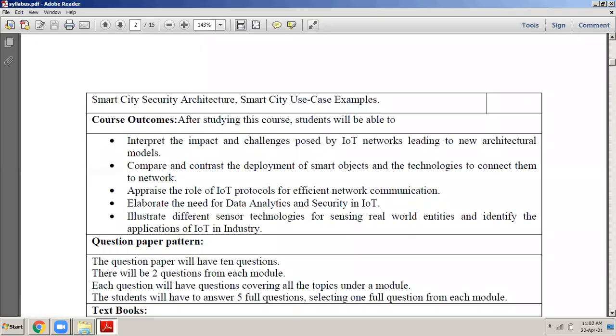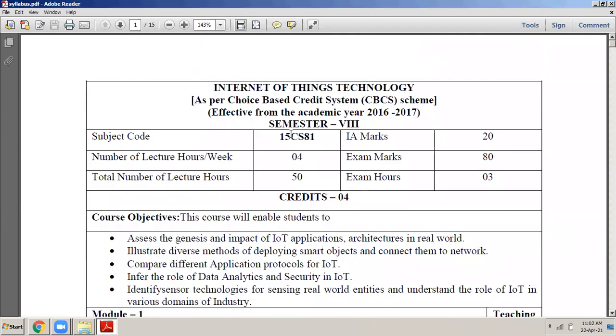Now, you can have a look at this subject. This is the subject that we will be studying. The subject code is 15CS81. Please remember it. In your case, I think it will be 17CS81, because you are the 17 scheme batch, and for the 17 scheme the subject code has changed. The subject name is the same and the syllabus is exactly the same, no problem, but the subject code is 17CS81 for you people. Please remember it is 17CS81. Do not make a mistake there.